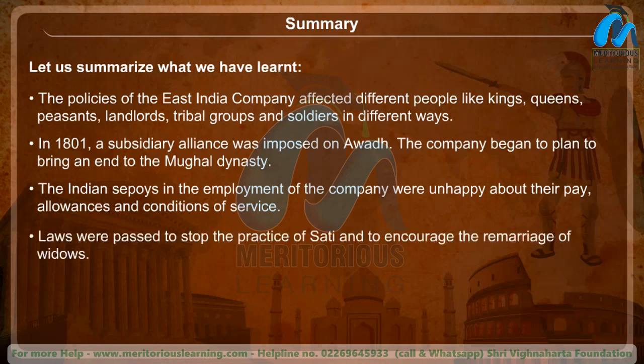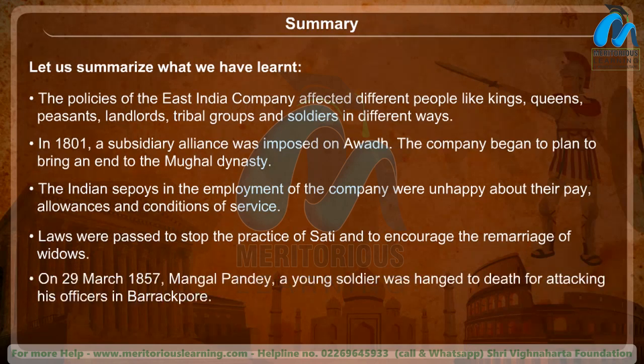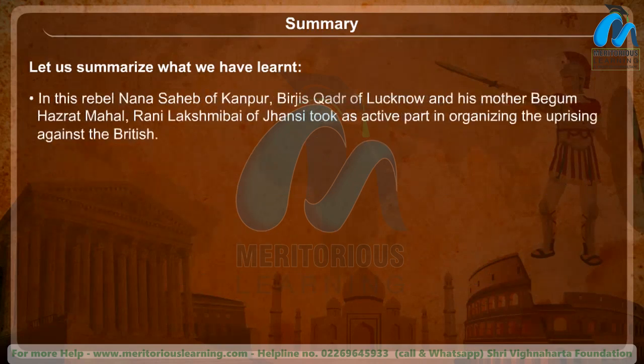Laws were passed to stop the practice of sati and to encourage the remarriage of widows. On 29 March 1857, Mangal Pandey, a young soldier, was hanged to death for attacking his officers in Barrackpore. In this rebellion, Nana Sahib of Kanpur, Birjis Qadr of Lucknow and his mother Begum Hazrat Mahal, and Rani Lakshmibai of Jhansi took an active part in organizing the uprising against the British.